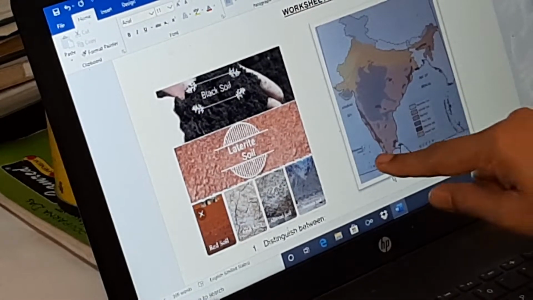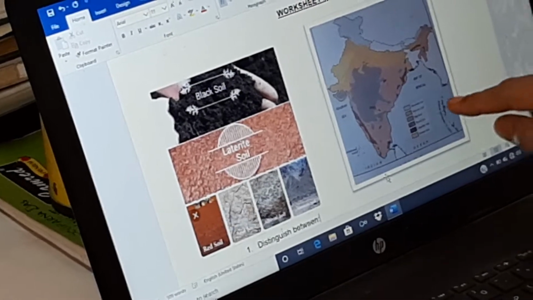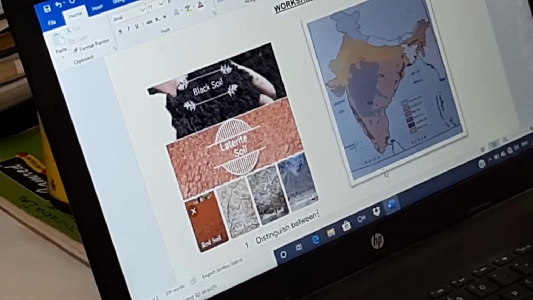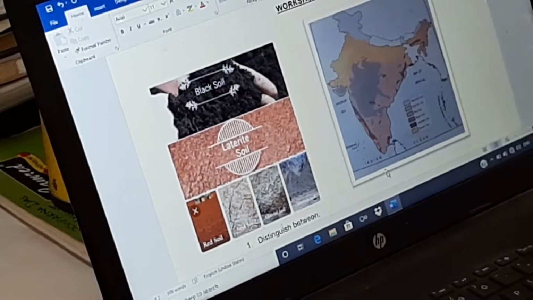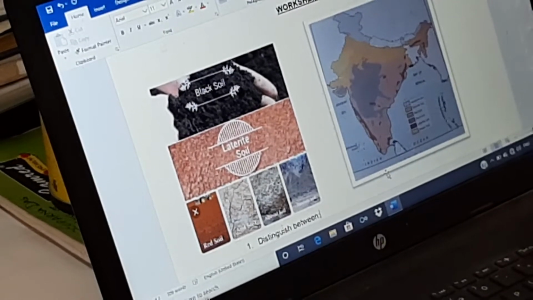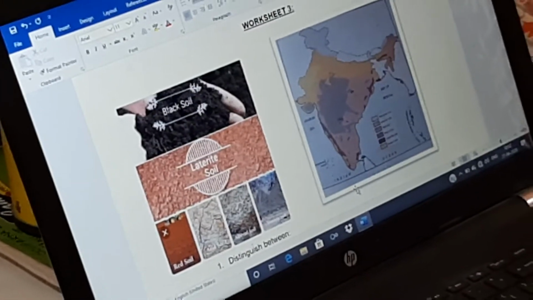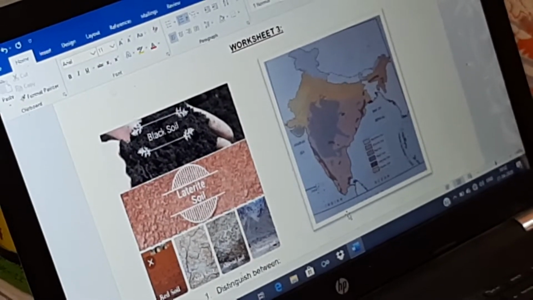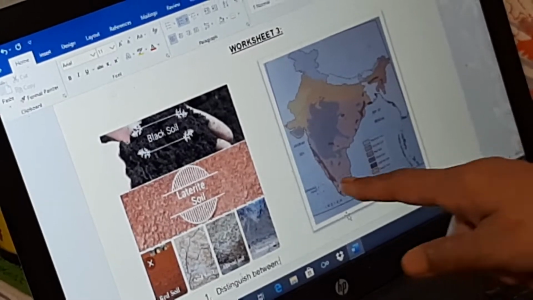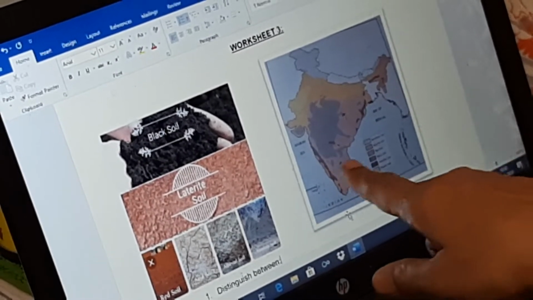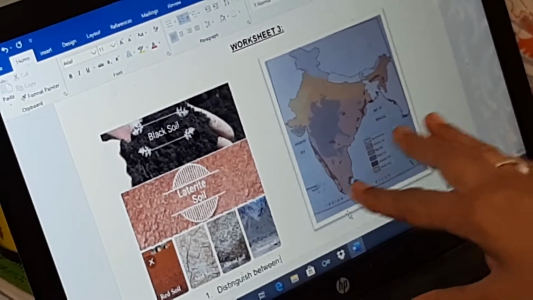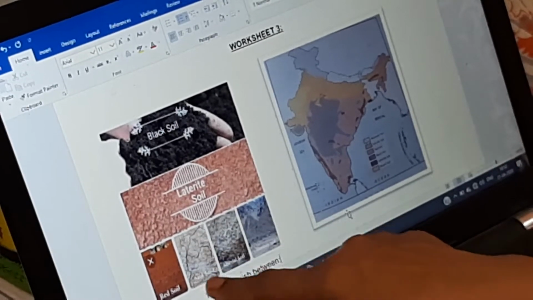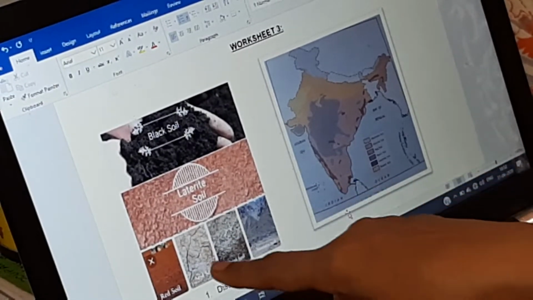Now the two island groups that are left out. This island group is having a black type of soil because it is volcanic in origin, and Lakshadweep is having a combination of soil because it is not a very fertile soil, where in the higher classes you will study about its formation. This type of soil possesses a color which we can see in the arid type of soil.